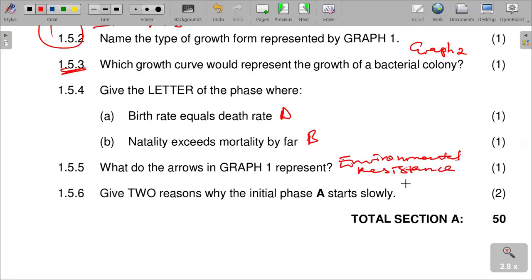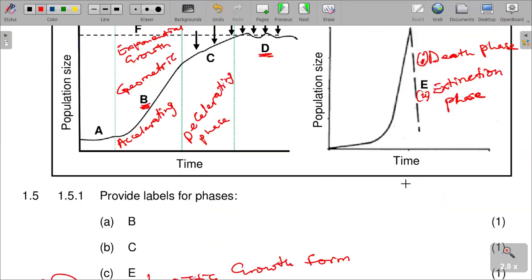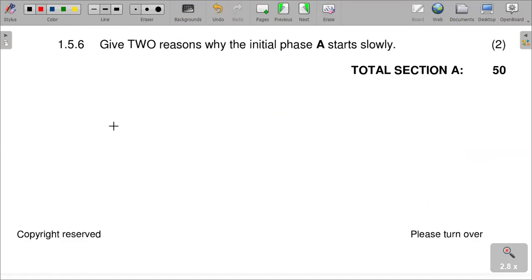And then give two reasons why the initial phase A starts slowly. Why the initial stage A starts slowly. Reasons that can cause A to start slowly: one, we can say the population must adapt to the new environment first.